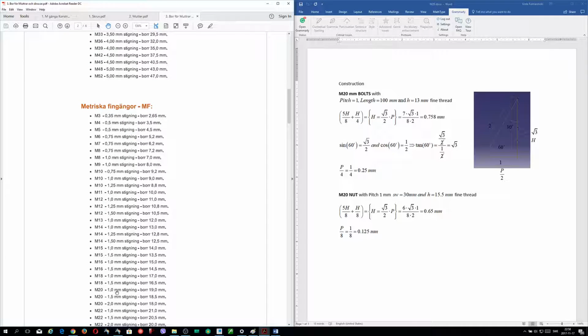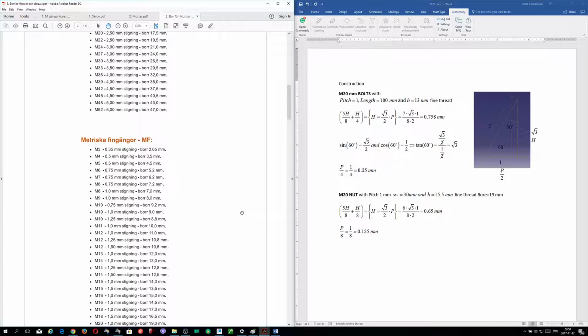The pitch is 1 millimeter, and the bore for the nut is 19 millimeters. I must write in here: bore is 19 millimeters. Okay.